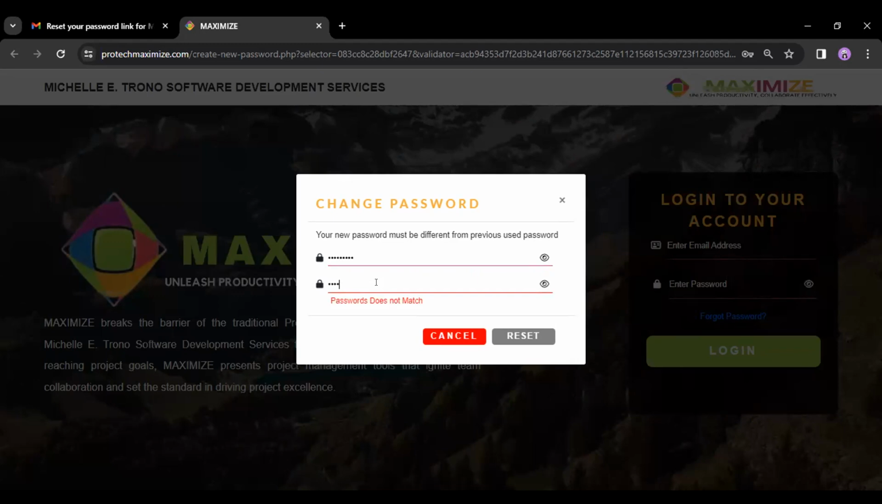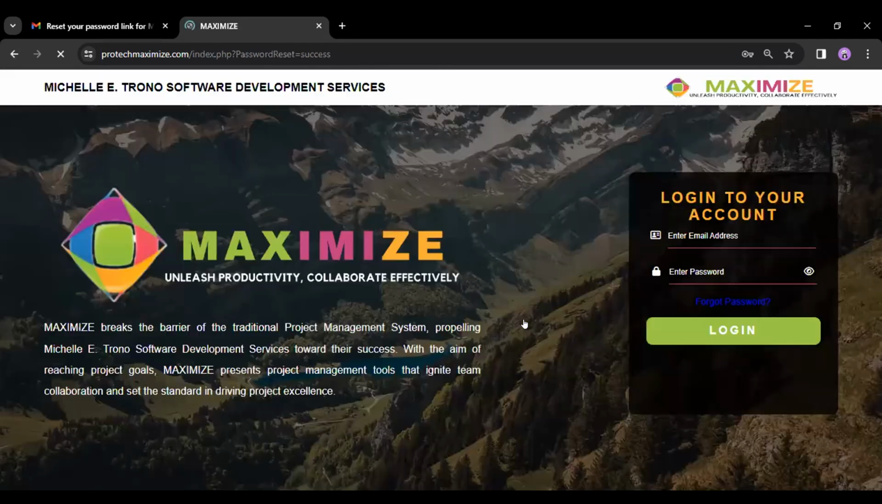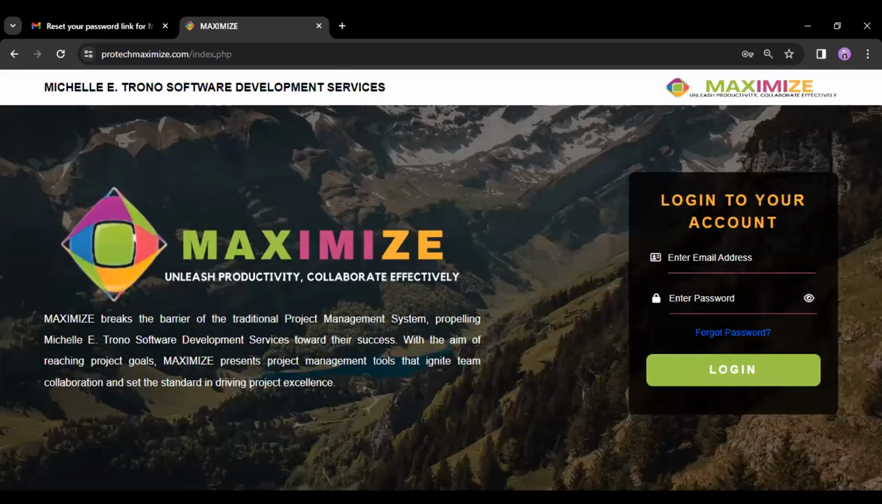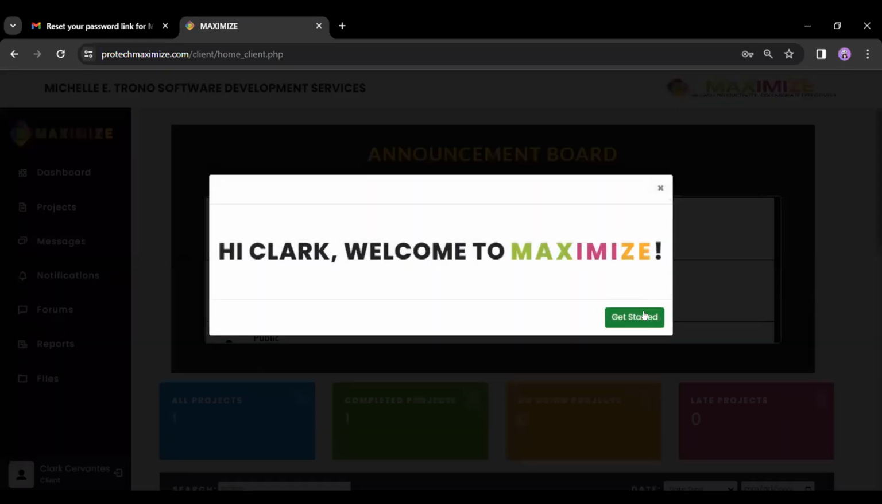So in this case, we will just show you the correct one for us to make this testing faster. So we just have to reset it. And we were able to successfully change our password. And if we try to log in to that account, so what you can see, we were able to successfully log in to our account.